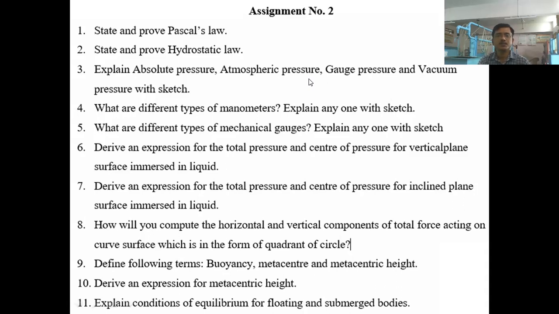in liquid. Derive an expression for the total pressure and center of pressure for an inclined plane surface immersed in liquid. And how will you compute the horizontal and vertical components of total force acting on a curved surface, which is in the form of a quadrant of a circle? Next, define the following terms: buoyancy, metacenter and metacentric height. Derive an expression for metacentric height. And the last one, explain conditions of equilibrium for floating and submerged bodies. So these were the assignment questions.